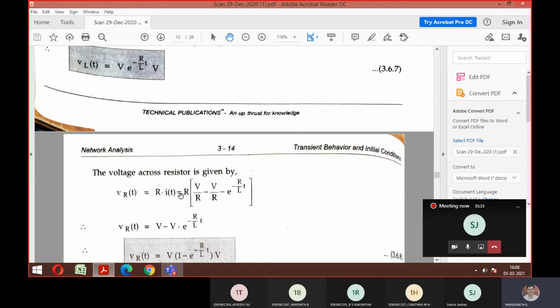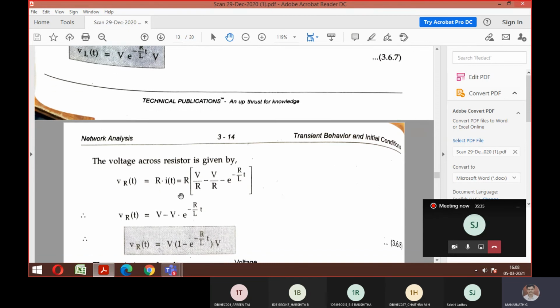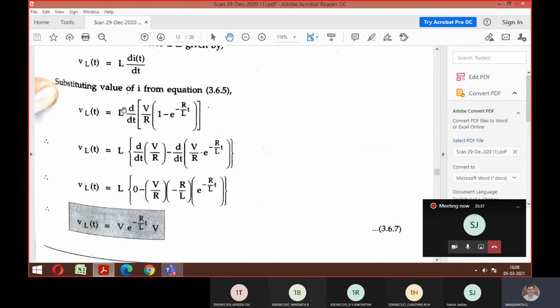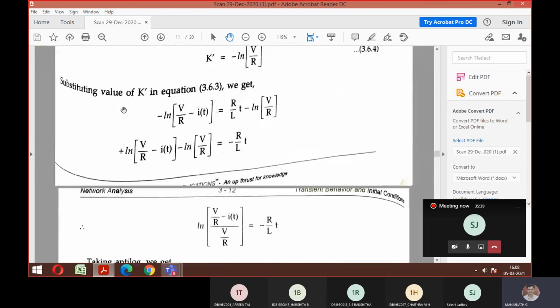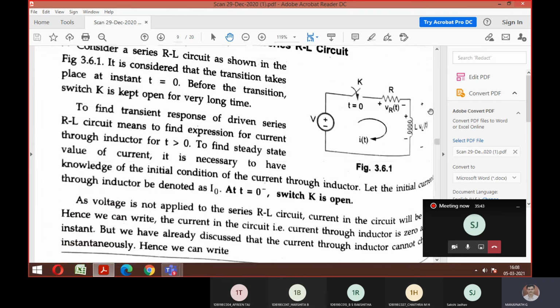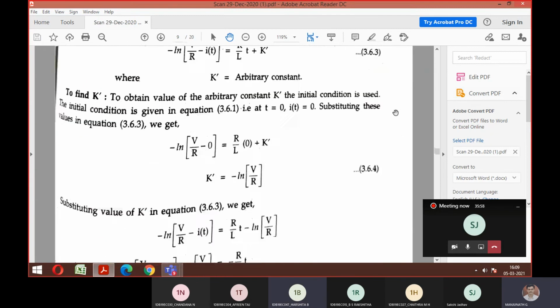So the same way you need to find the voltage across VR. See why we are calculating this. Have you got the idea at least? Look at the circuit of RL. What is the thing I need to find? Along with I of t, I should find VR of t as well as VL of t. Understood here? So I of t we have calculated. VL of t we have calculated. What is left now? VR of t. Find that.